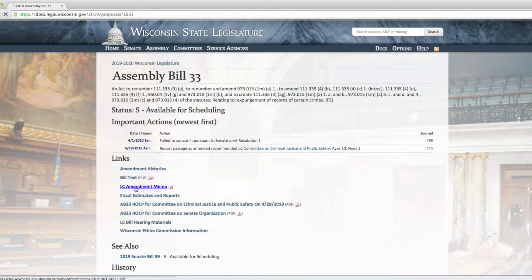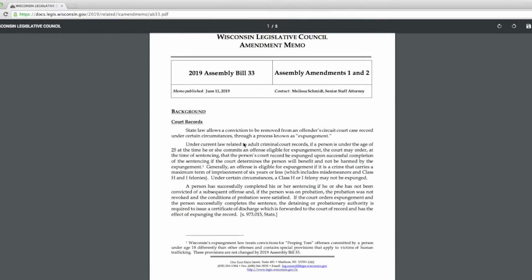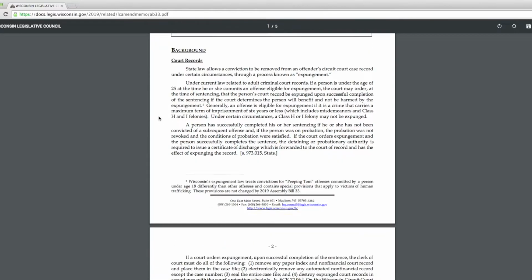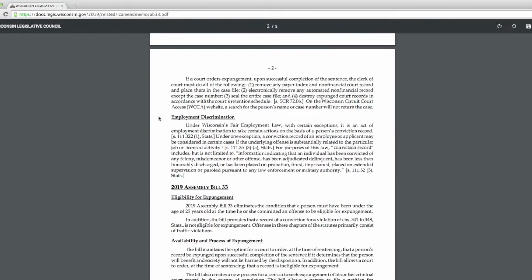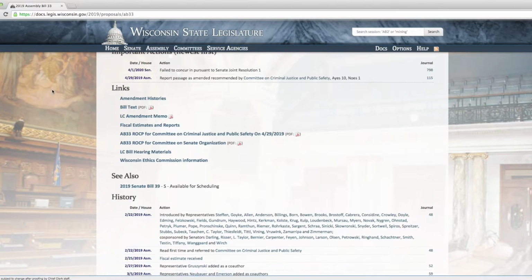There's sometimes what's called legislative council memos. These are the memos written by lawyers that help guide the legislature, and this one is written about a bunch of background about expungement, and it details what the bill does and what the changes in the bill would mean in the real world.